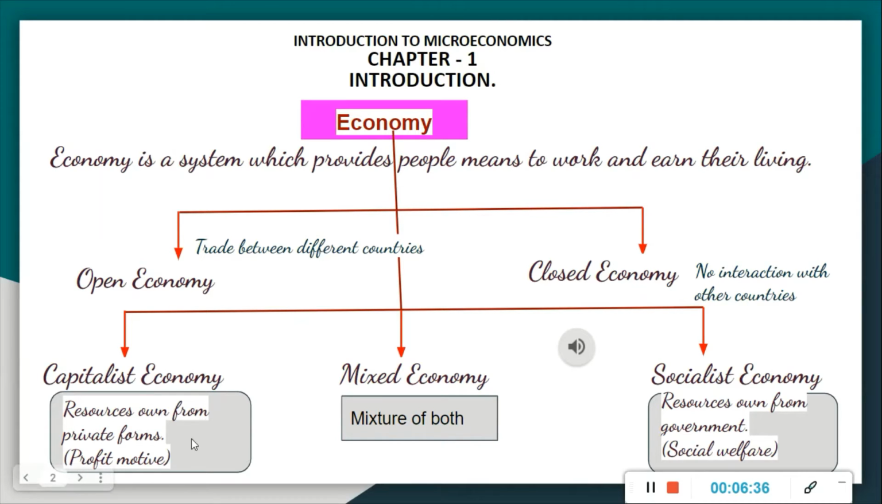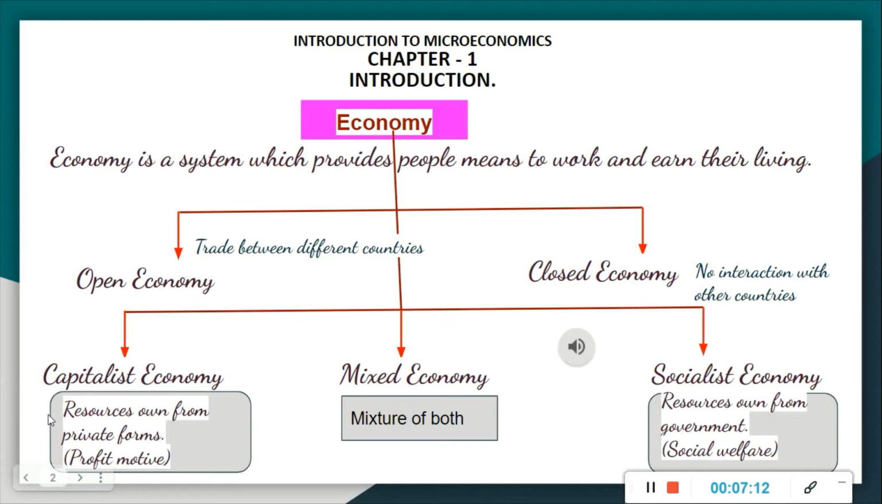In this economy, the production of all the goods and services is dependent on the demand and supply in the market. It depends on the demand and supply of the product in the market, right? So it is also called a market economy. We can say that the capitalist economy is also known as market economy. It is different from the central planning system, which is also known as command economy or planned economy.